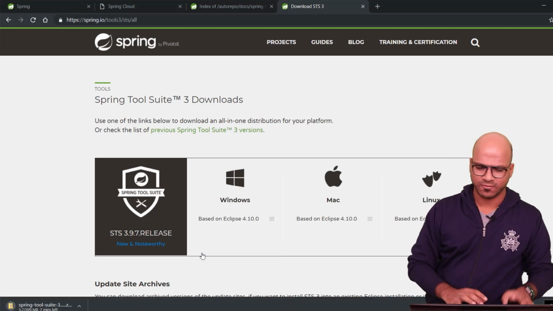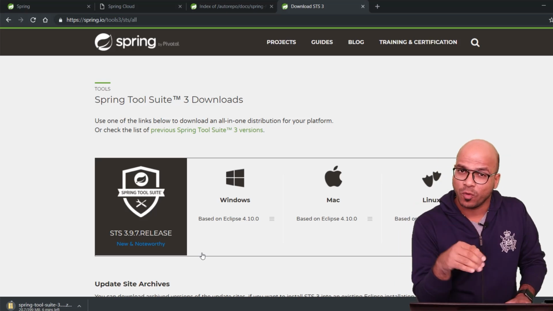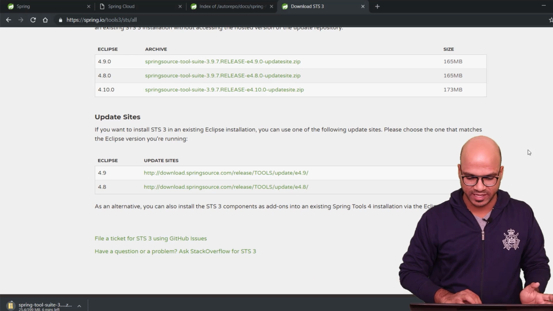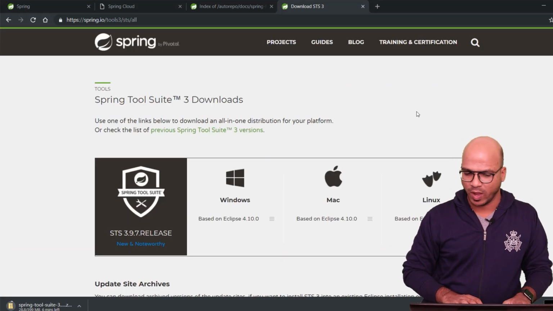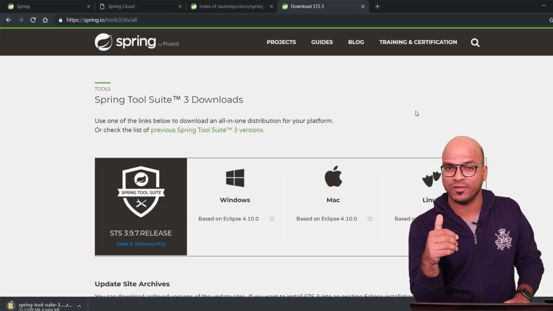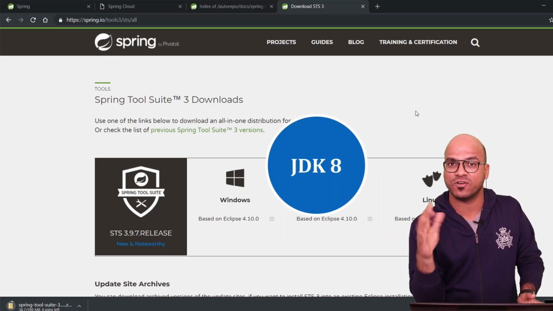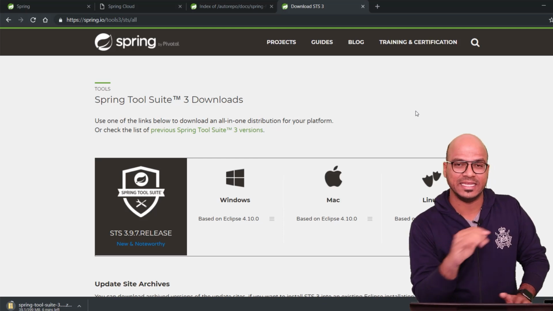Now the only thing is, of course, it will take some time to download. If you want to install this version, you also need to have a JDK available. So JDK is a prerequisite. But then which one? The minimum requirement for this is JDK 8, because we'll be working on Spring Framework 5, for which JDK 8 is the benchmark.